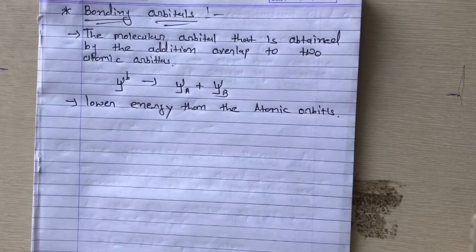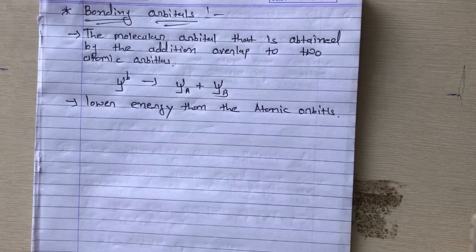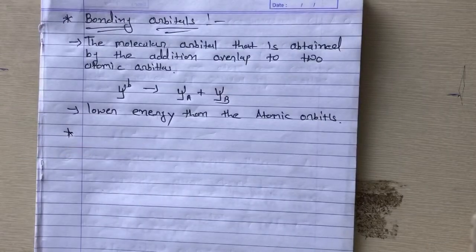And it has a high electron density in the region between the two nuclei, right? So every electron in a bonding molecular orbital attracts between two atoms. Now what are anti-bonding orbitals? Anti-bonding orbitals.